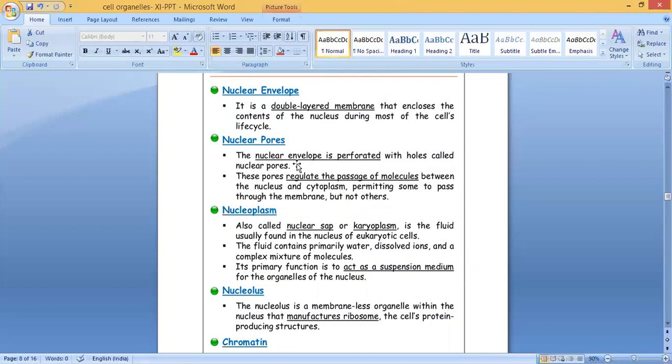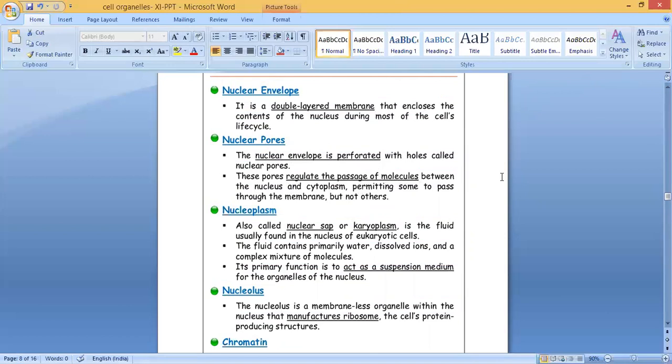Okay, as I showed just now, there are small openings in the nuclear envelope. They are known as nuclear pores. These pores regulate the passage of molecules between the nucleus and cytoplasm, permitting some to pass through the membrane but not others. So it is acting like a semi-permeable membrane. It allows certain things to get inside. It regulates the passage of molecules between the nucleus and cytoplasm.